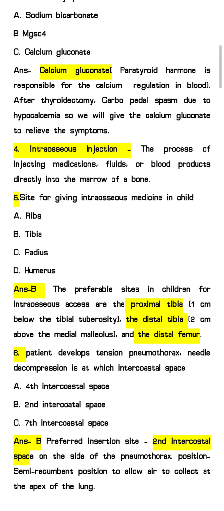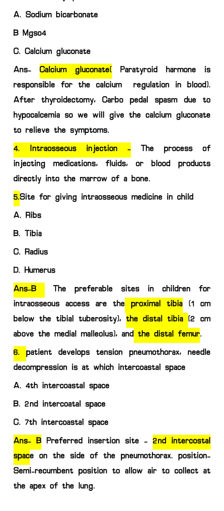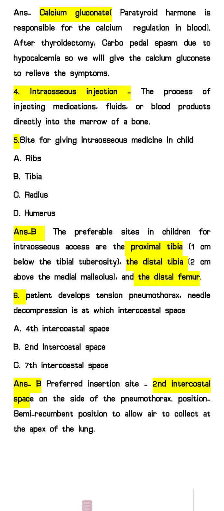They have asked a question regarding a site for giving intraosseous medicine in children. Options: A, ribs, tibia, radius, humerus. The answer will be tibia. The preferable site in case of children is either the proximal or distal tibia, and we can also use the distal femur in case of children.